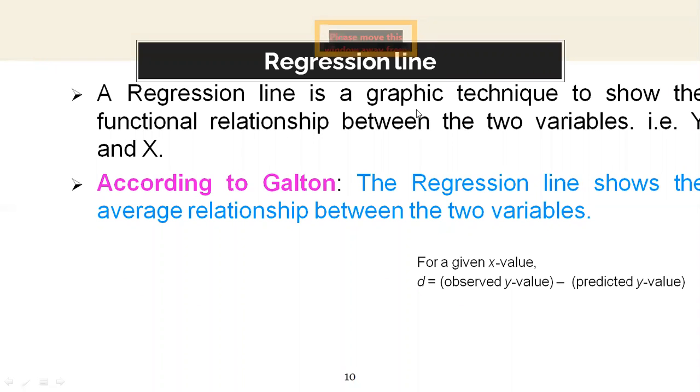The regression line is simply a graphic technique, a graphic presentation, to show the functional relationship between the two variables, that is, y and x. There is another famous person, Galton. According to Galton, the regression line shows the average relationship between the two variables, the dependent and independent variables. As I told you earlier, regression is the average relationship between the two variables. So Galton told that the regression line shows the average relationship between the two variables.